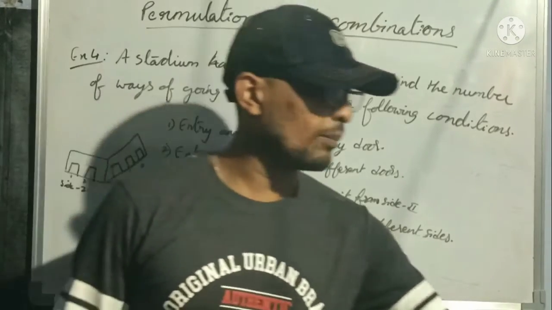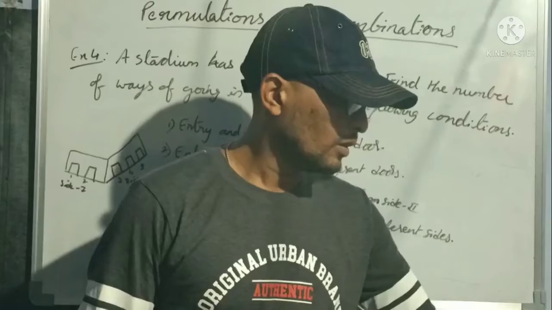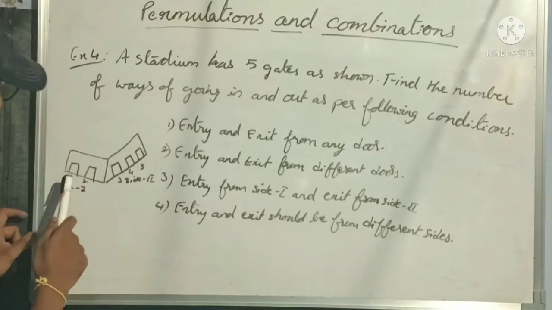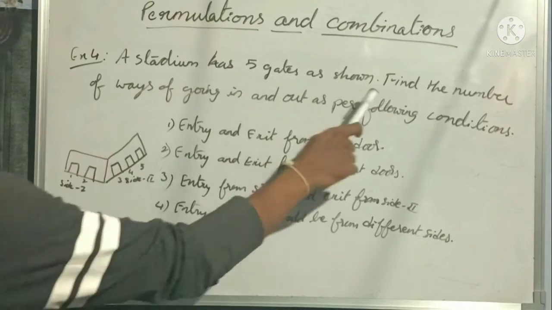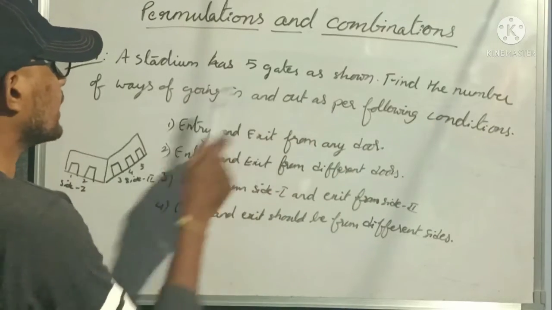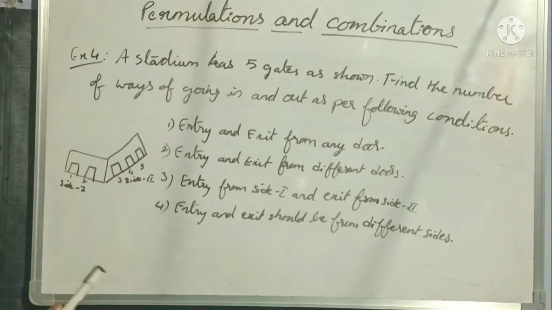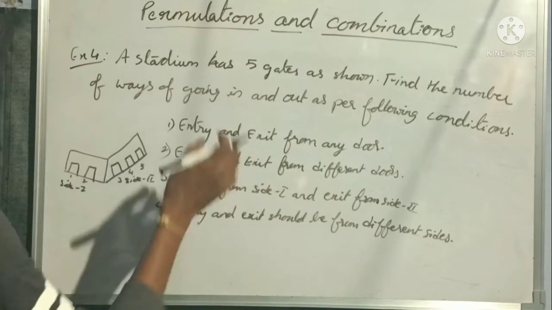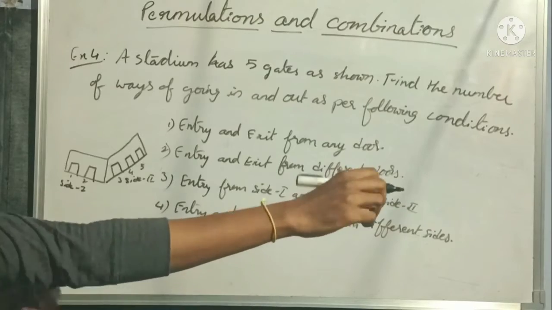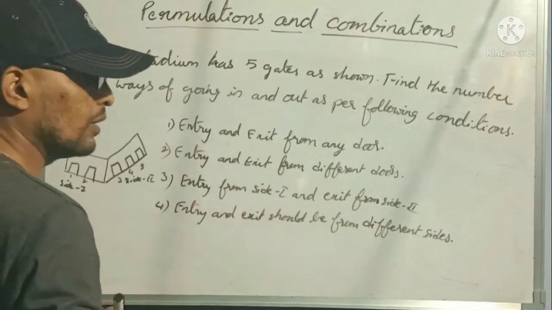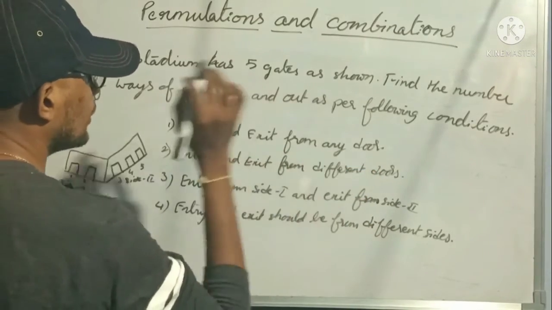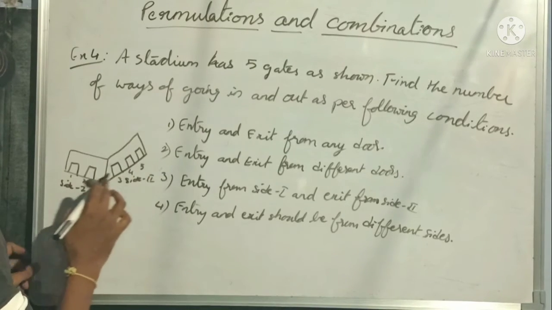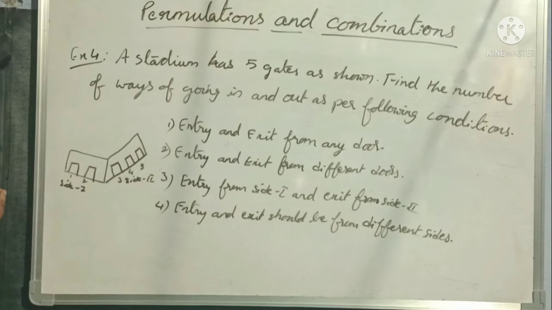So let us solve this problem now. First let us understand the question. The stadium has how many gates? 5 gates. See here 1, 2, 3, 4, 5. As shown, find the number of ways of going in and out as per the following conditions. So here some conditions are given. We need to satisfy the condition and find out the number of ways for each and every condition given in the question. Okay, entry and exit from any door. Means see here, how many possible ways are there? 5 different possible ways are there.